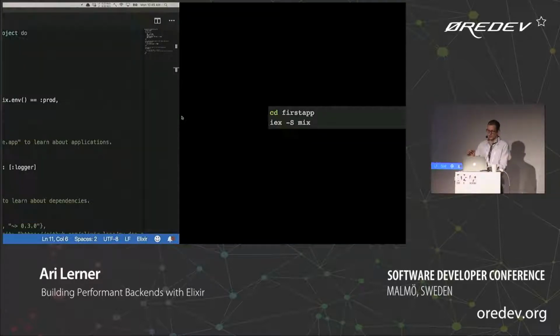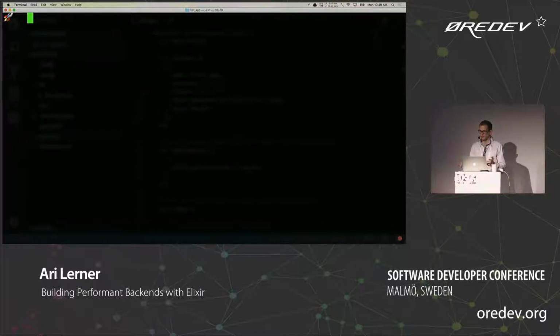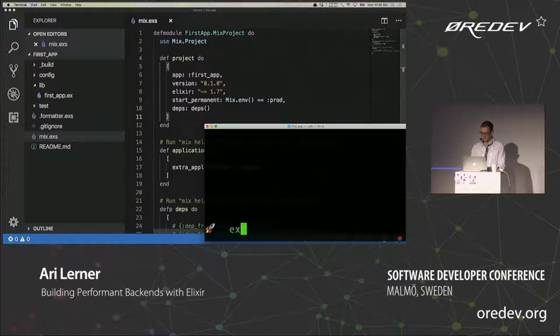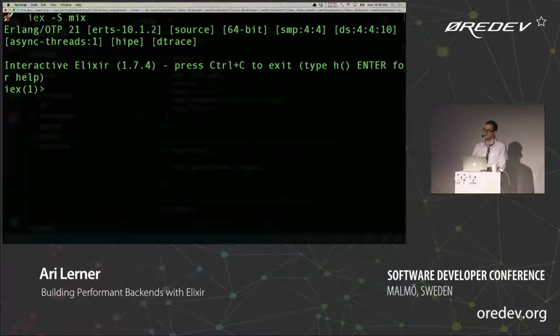Okay, so because we'll be writing some code in here, let's go ahead and start up our interactive Elixir command line, and we'll also say that we want to start our application as a mix application. The -S just says, hey, run this command. So if we wanted to actually run our application, we could say run, but we're not. We'll just run mix, and that just tells IEx that we want to load up all the mix files that are in our current directory.